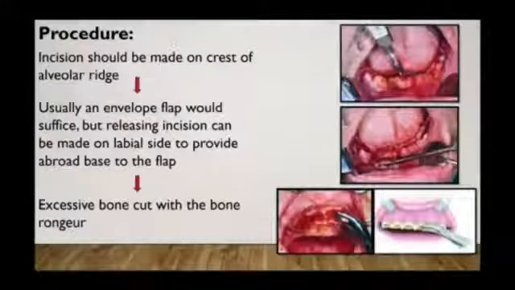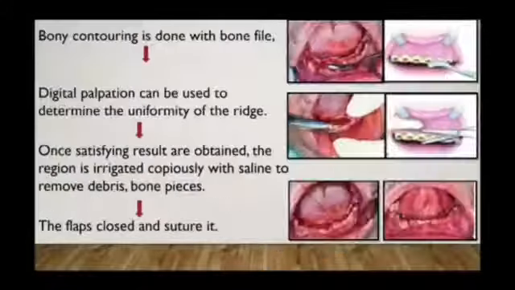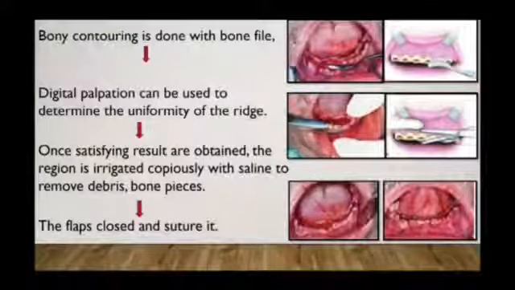Now, the procedure. Incision should be made on the crest of the alveolar ridge. Then usually an envelope flap would suffice, but a releasing incision can be made on the labial side to provide broad base to the flap. Then excessive bone is cut with the help of bone rongeur. Bony contouring is done with the help of bone file.